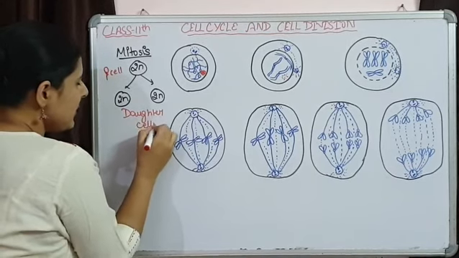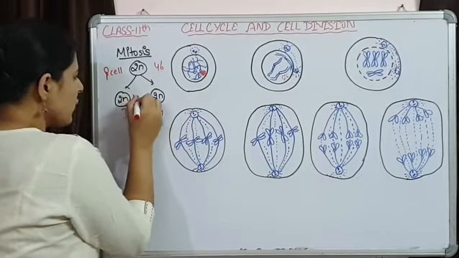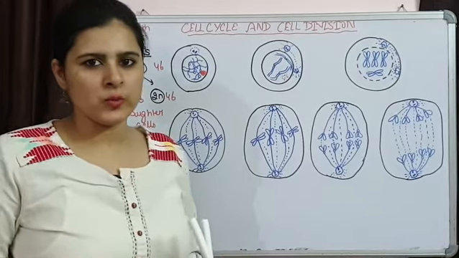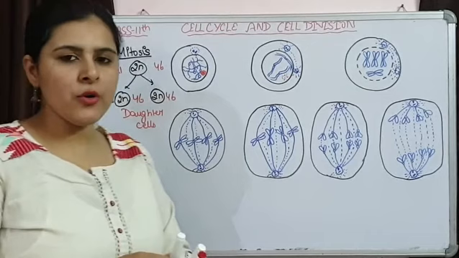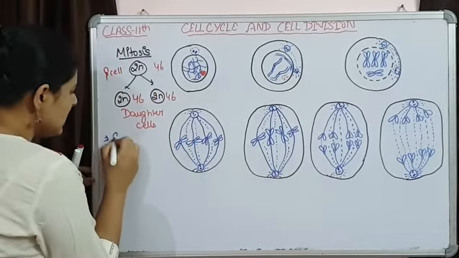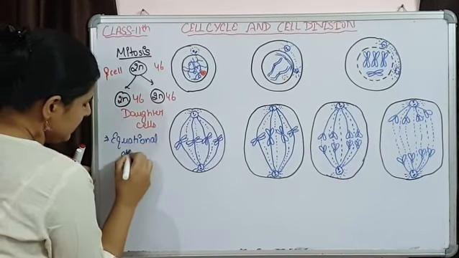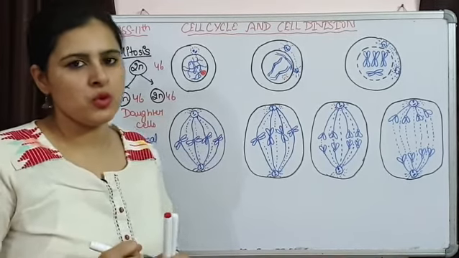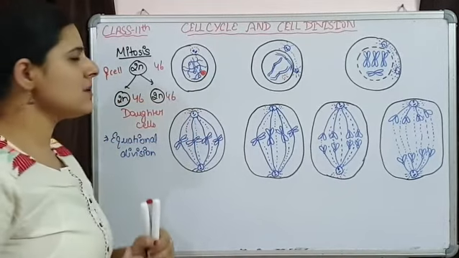तो parent cell में if 46 number of chromosomes are present, then each of the daughter cells is also going to receive 46 number of chromosomes. That is happening in mitosis, and because equal number of chromosomes are going to be inherited, that's why it is also known as equational division, equally distributing the number of chromosomes. The cells are going to be diploid. So this is how mitosis is happening.